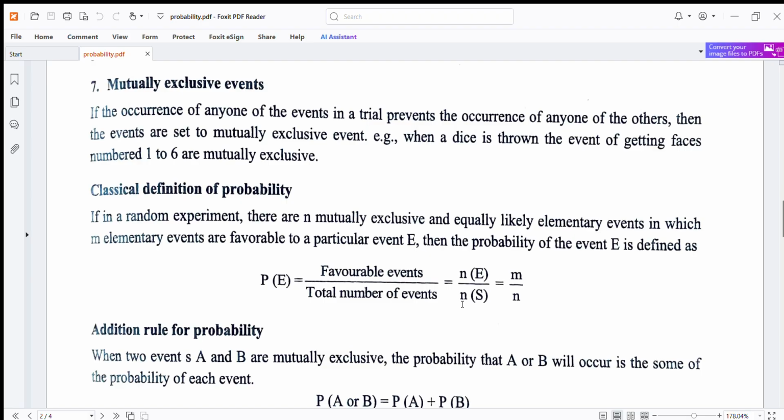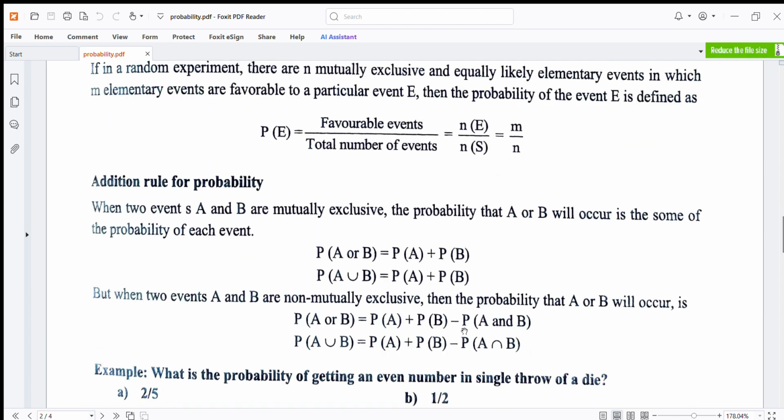Addition rule for probability: when two events A and B are mutually exclusive, the probability that A or B will occur is the sum of the probability of each event. P(A or B) = P(A) + P(B). That is, P(A ∪ B) = P(A) + P(B).